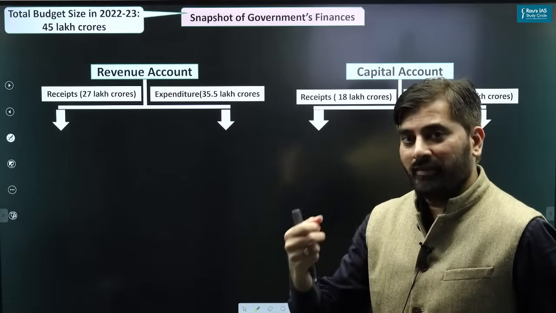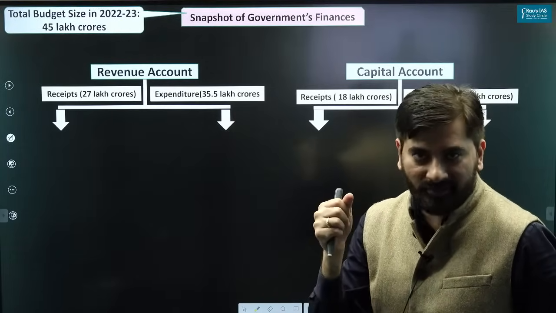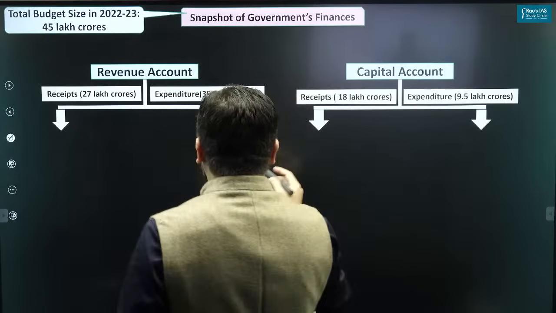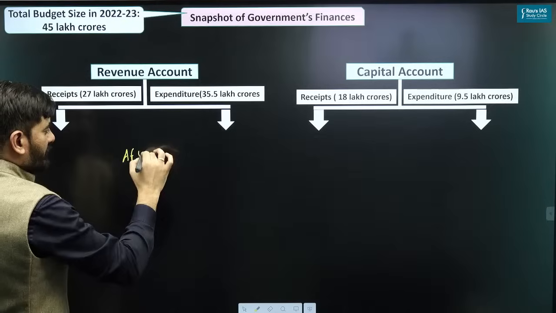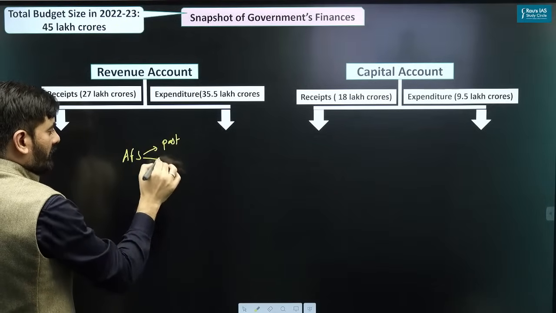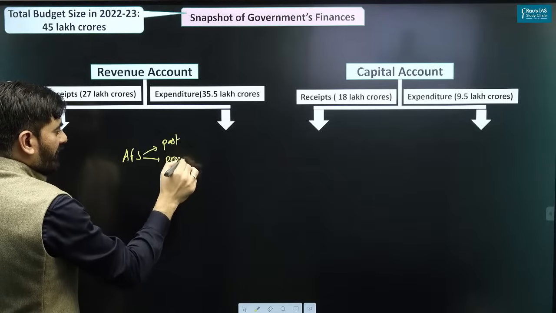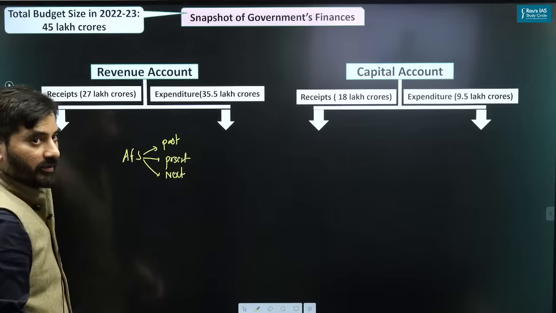Now what is this budget size? Which year's budget size am I referring to? That is what is important. The reason is, I told you, when we provide for annual financial statement, the government gives details of the past financial year, the present financial year, as well as the details of the next financial year.